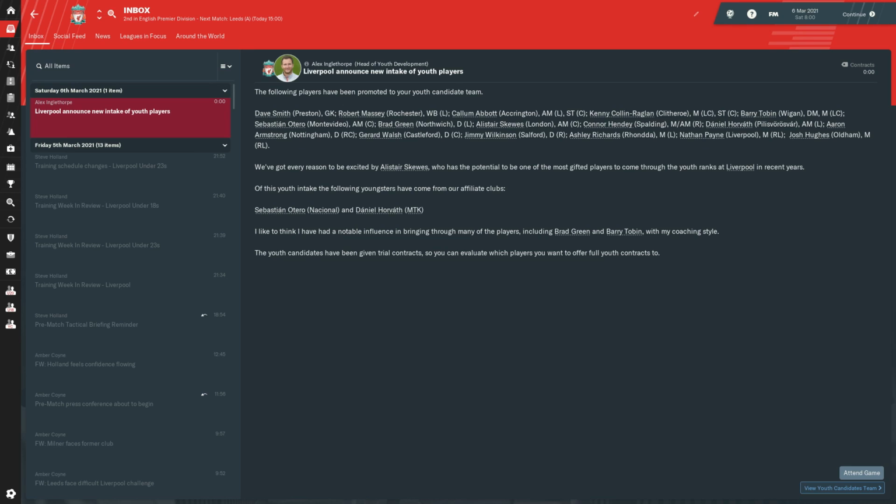Literally the first intake, you can see the message. So obviously you'll get the normal message for the intakes like you normally do, but a little bit down you will see of this youth intake, the following youngsters have come from our affiliate clubs. That's the most important thing, and crazy that the first one is from Nacional, which is Sebastian Otero, and we've also picked Daniel Horath up from MTK.